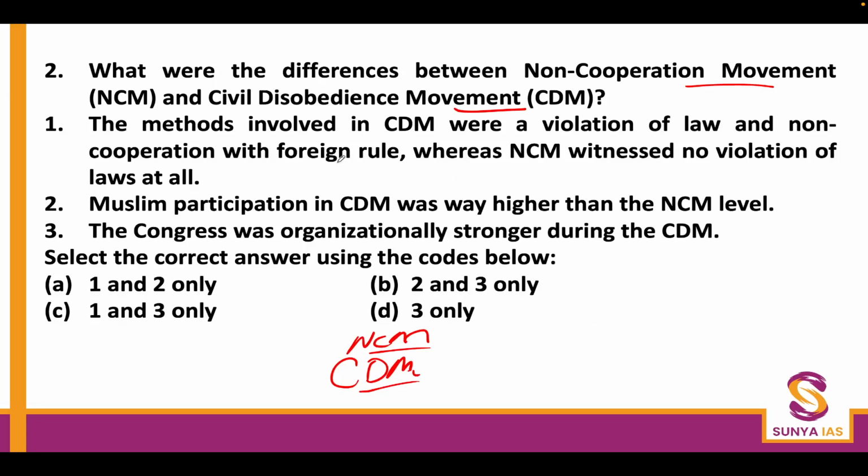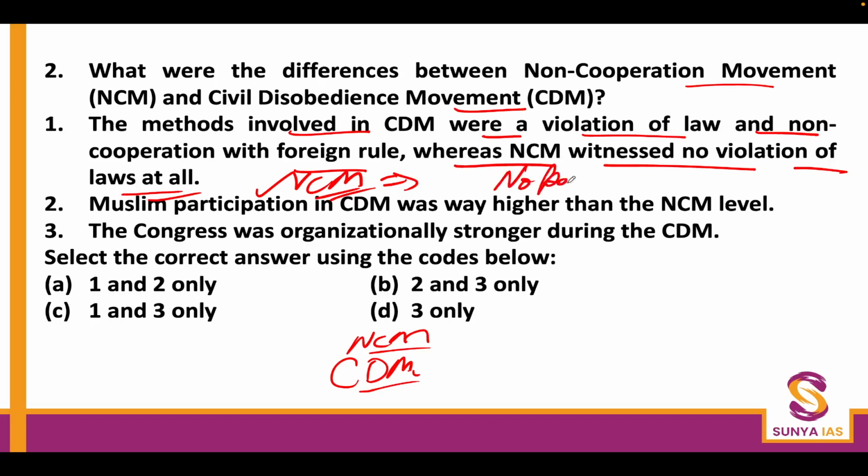At certain points it's a very wavy concept. So how can you understand this? The methods involved in CDM, the civil disobedience movement, were a violation of law and non-cooperation with foreign rule, whereas non-cooperation witnessed no violation of law at all. Now we know very well that non-cooperation also meant violation of law in a sense. For example, non-cooperation also included non-payment of taxes, which is actually an illegal act. So non-cooperation also includes some actions which were not as per the prescribed mandate of the legal provisions of British India at the time.